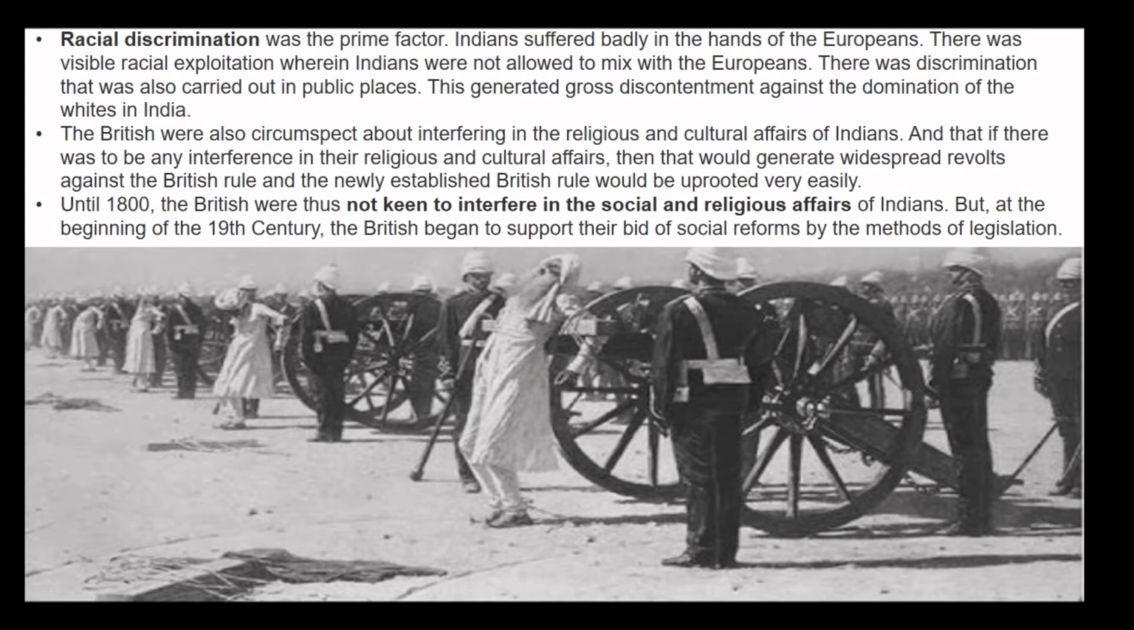The British were also circumspect about interfering in the religious and cultural affairs of India, and that if there was to be any interference in their religious and cultural affairs, then that would generate widespread revolt against the British rule, and the newly established British rule would be uprooted very easily. Until 1800, the British were thus not keen to interfere in the religious or social affairs of Indians.